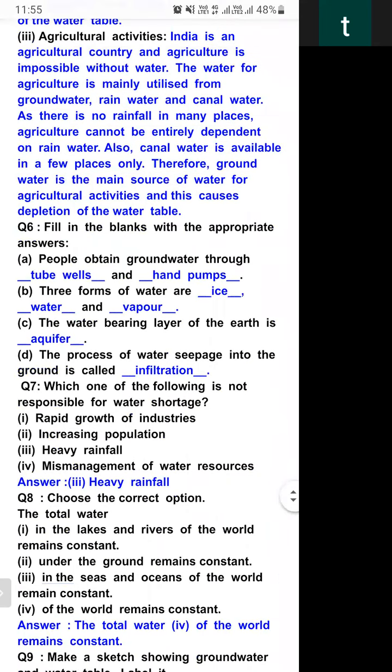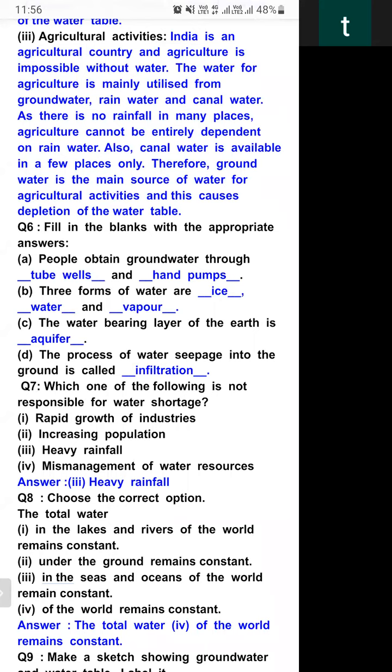Fill in the blank with the appropriate answer. People obtain groundwater through tube well and hand pumps. Yes, we can get groundwater through tube well and hand pumps.